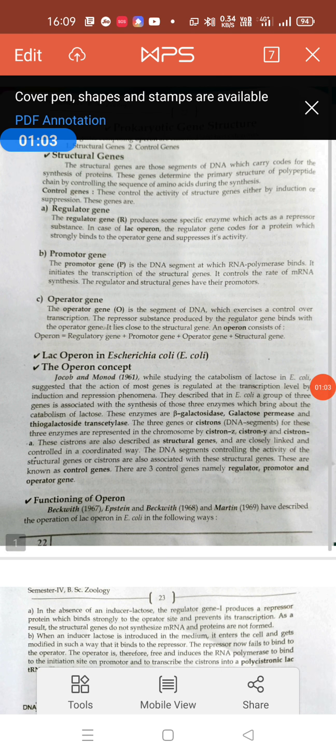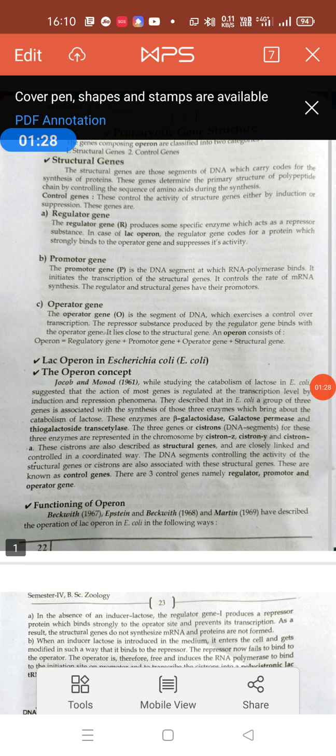This prokaryotic gene structure can be studied very well with the help of the lac operon in E. coli, that is Escherichia coli. What is an operon? Operon means a cluster of genes with related function, and that operon consists of different kinds of units, that is, structural genes. The operon consists of three kinds of units here: regulator gene, promoter gene, and operator gene.